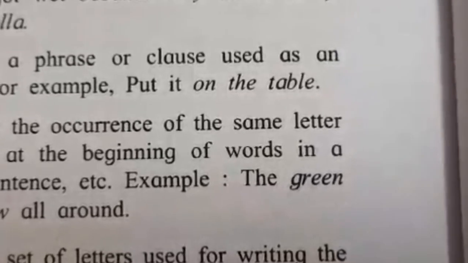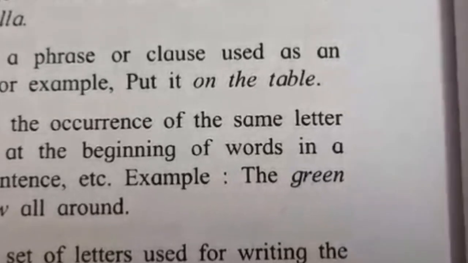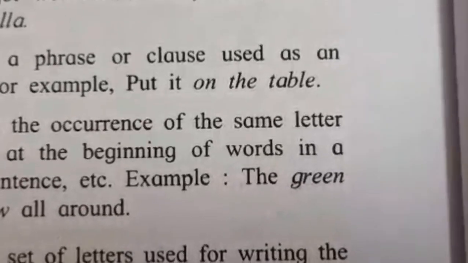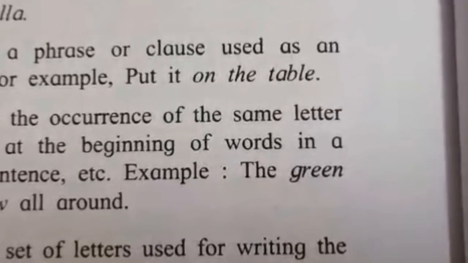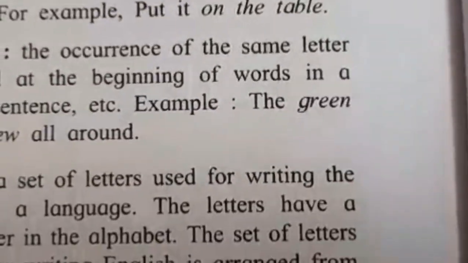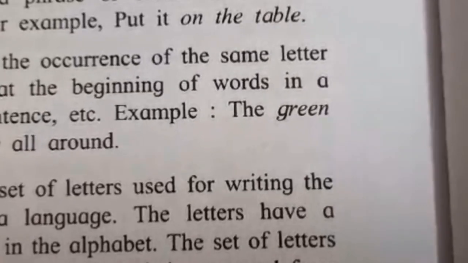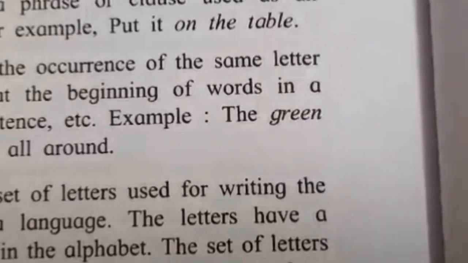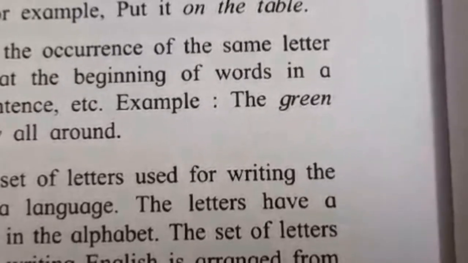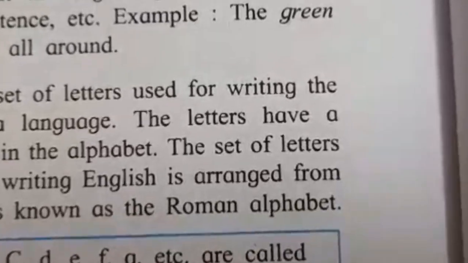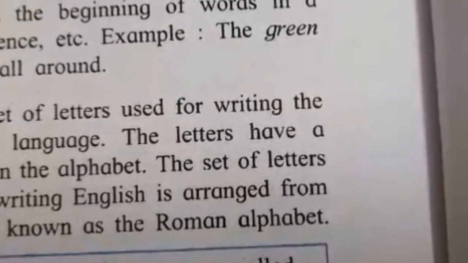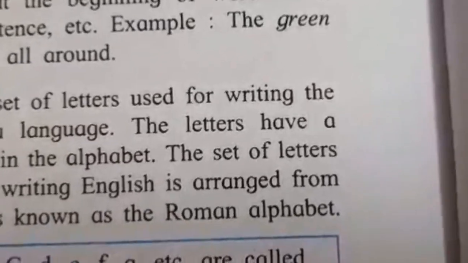Now we are going to look at what is adverbial: a phrase or clause used as an adverb. For example, put it on the table. Alliteration: the occurrence of the same letter or sound at the beginning of words in a phrase, sentence, etc. Example, the green grass grew all around. Here, green grass grew is alliteration.